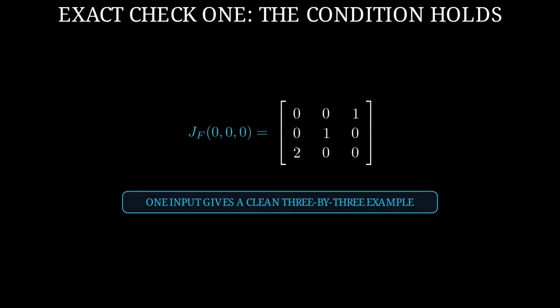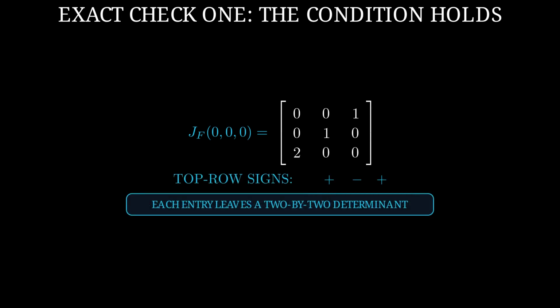First, choose the input where all 3 coordinates are 0. The 9 formulas reduce to the mostly 0 table on screen. This does not prove the condition everywhere. It gives us one clean table on which to see the complete 3x3 determinant calculation. Start with the top row. For each entry, remove its row and column.